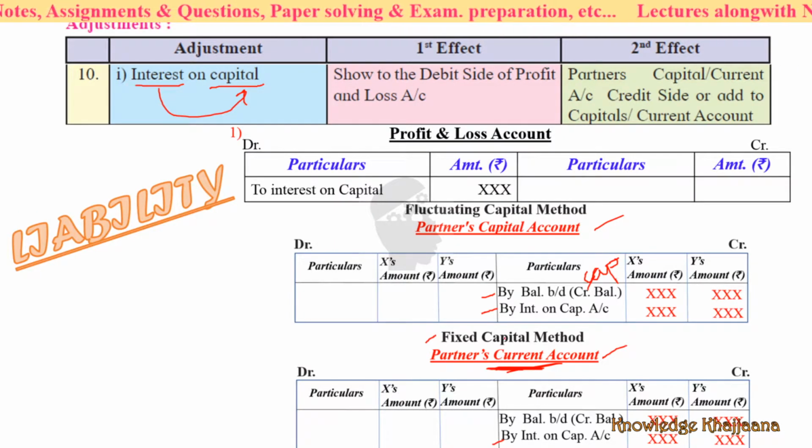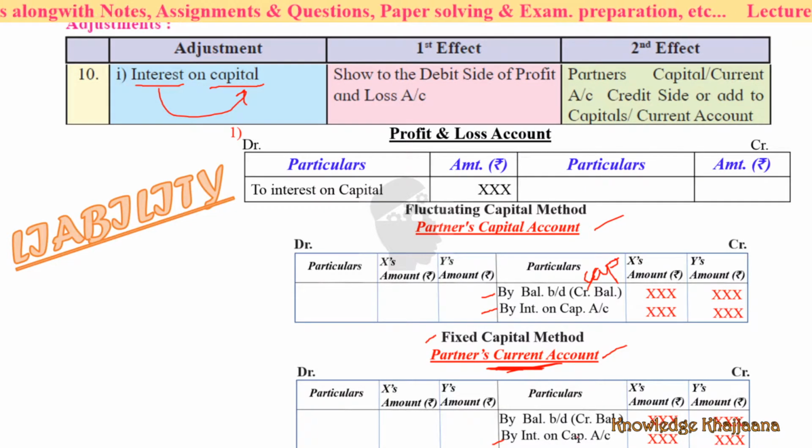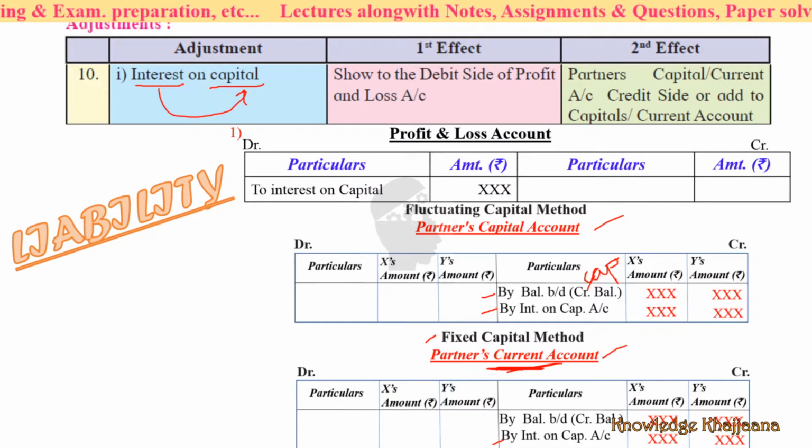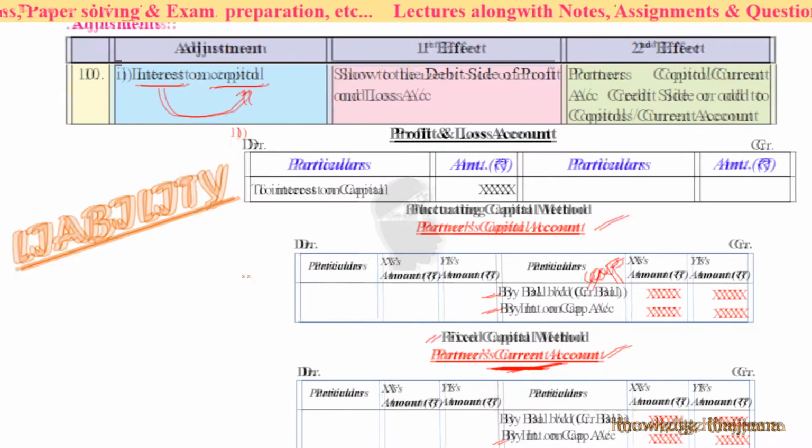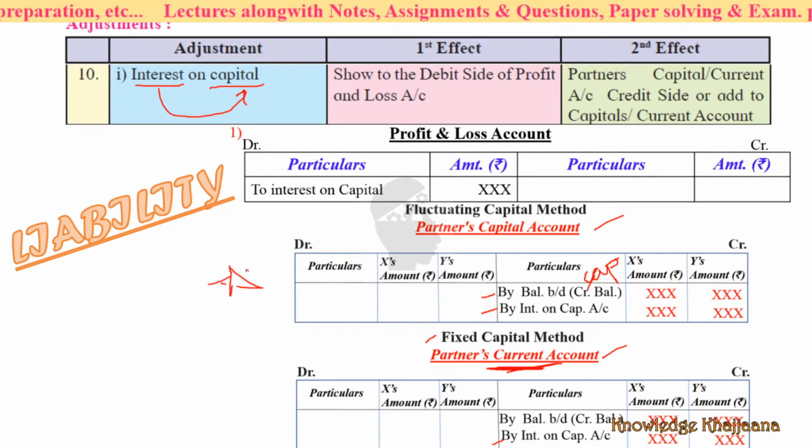Okay, so in partners current account, after their credit balance, the second entry would be by interest on capital, in different partners names, against different partners names. So you have to remember this very well forever.